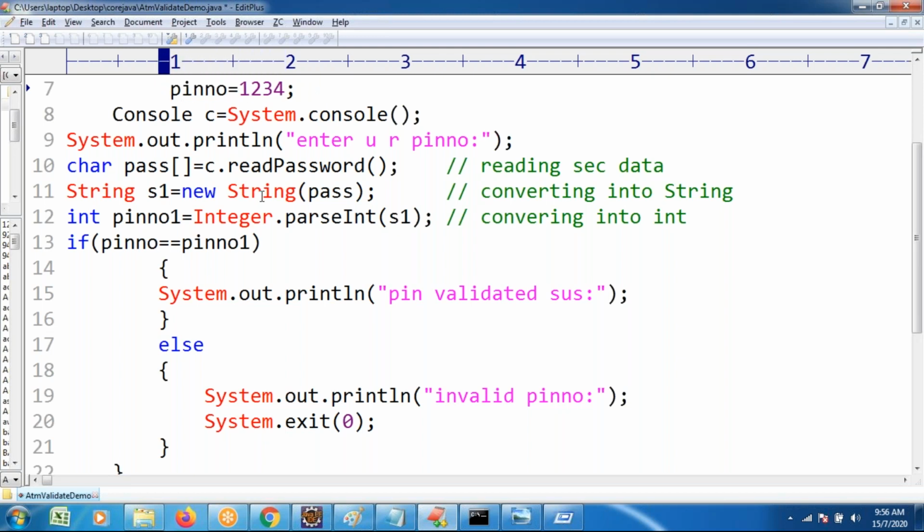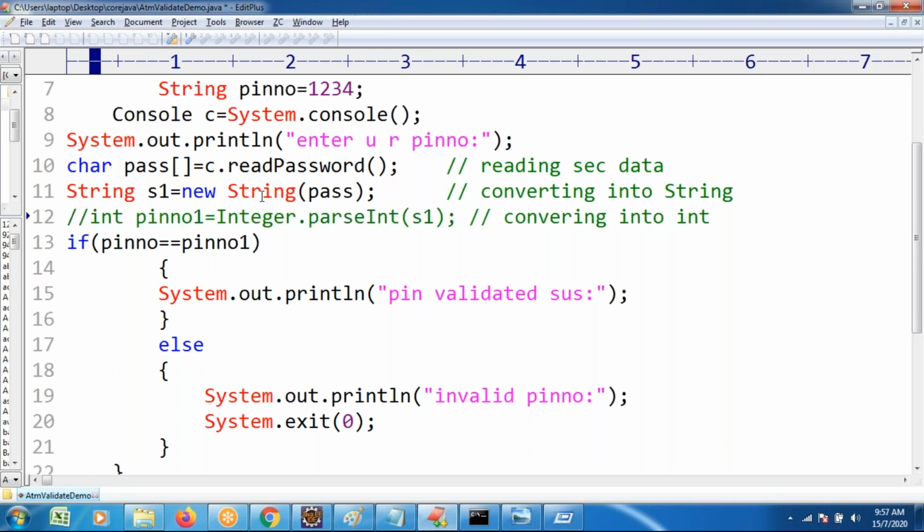what is the procedure you wanted to follow? You take it as a string type, string pin number. Here, this line of code is optional; no conversion is required. Here you wanted to do this process as on record. But here, don't apply string equality with the equals to operator. Check the equality of strings with the help of the equals method.